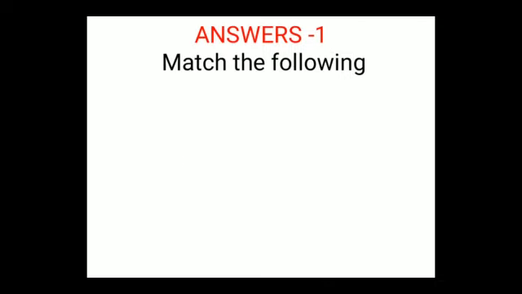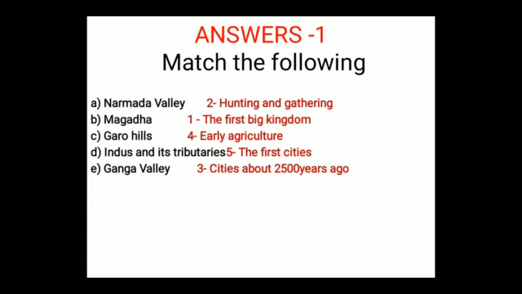Now the answer for match the following is: Narmada Valley, the answer is 2nd, hunting and gathering. Magadha, the answer is first, the first big kingdom.